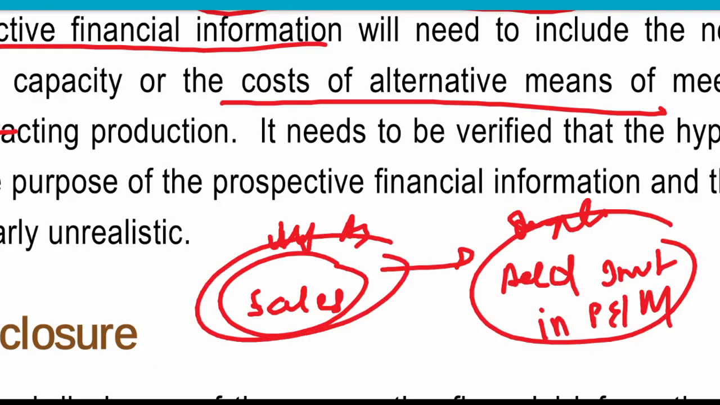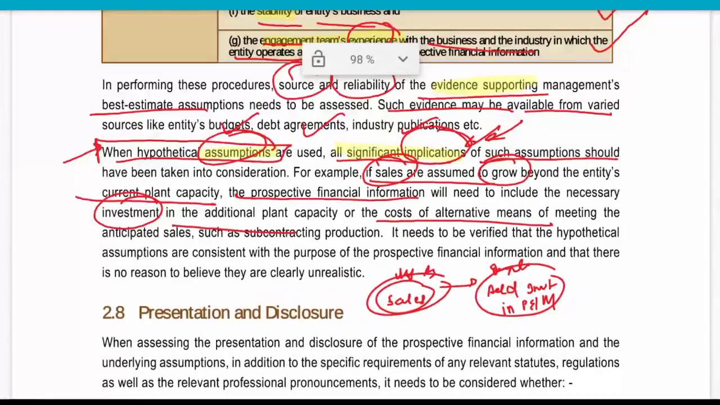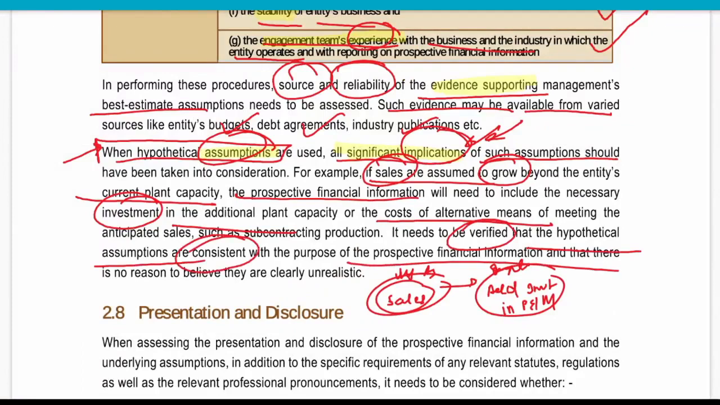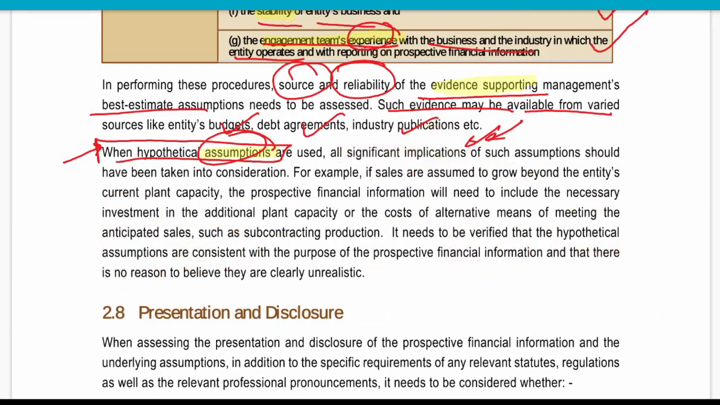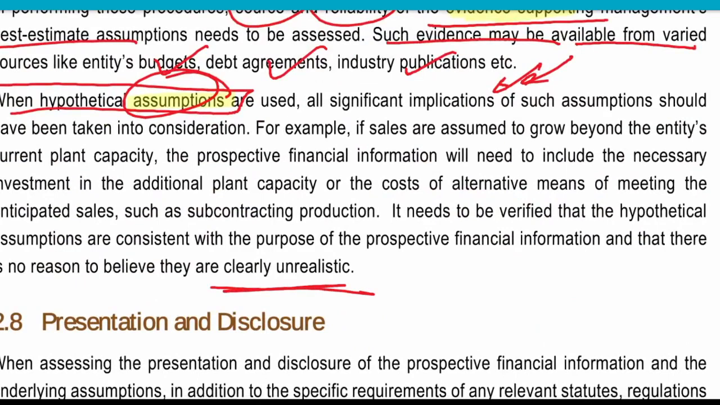by the auditor. So they need to verify that the assumptions are consistent and in line with interpretation, and there is no reason to believe that they are unrealistic. So all the assumptions must not be unrealistic. Able to get this point? Yes, no?